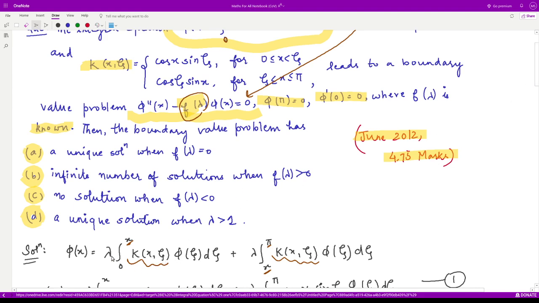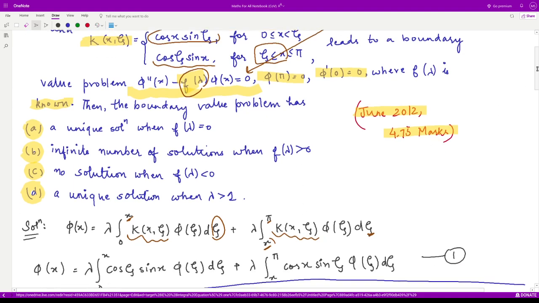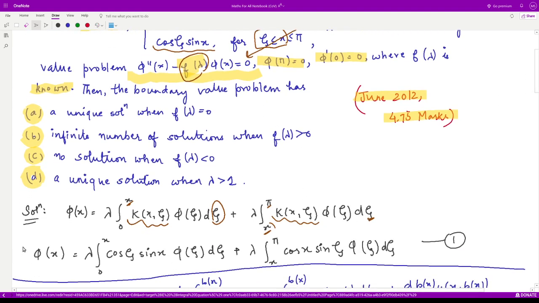Here the variable over which the integration is being carried out is zeta. So in the first integral zeta is less than x, therefore we'll use this value of the kernel in the first integral. In the second integral zeta is greater than x, therefore we'll use this value in the second integral. So this becomes our phi of x.